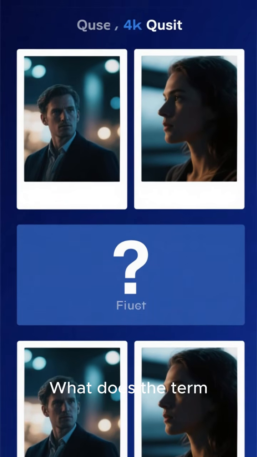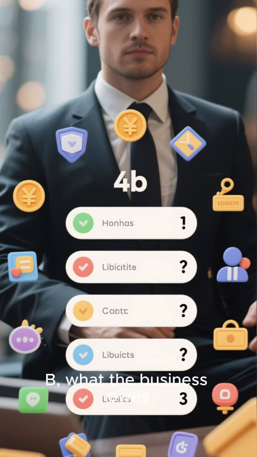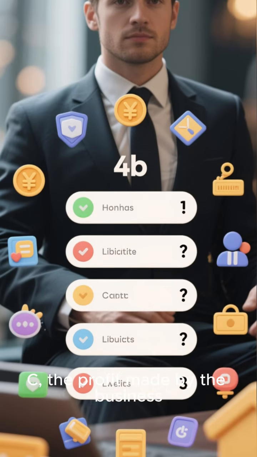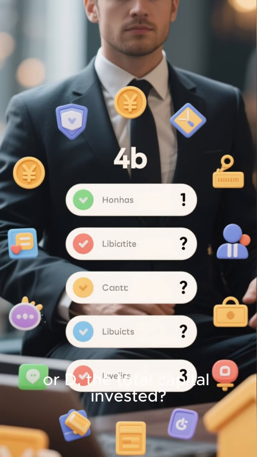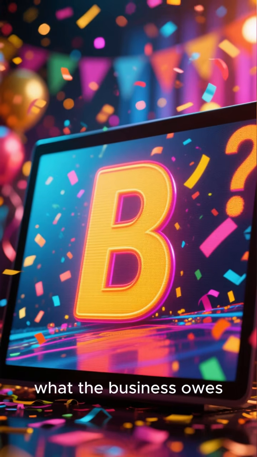What does the term liability mean in accounting? Is it A, what the business owns? B, what the business owes? C, the profit made by the business? Or D, the total capital invested? The correct answer is B, what the business owes.